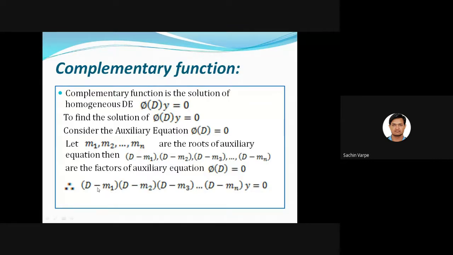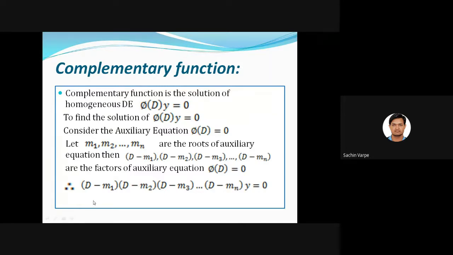Suppose I consider a first order differential equation. In case of first order, how many roots will its auxiliary equation have? One root. Suppose that root is m1. So what will be its factored form? D minus m1. So I can write the given differential equation in its factored form as (D minus m1) y equal to 0.